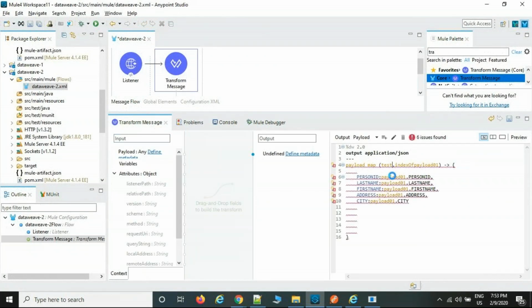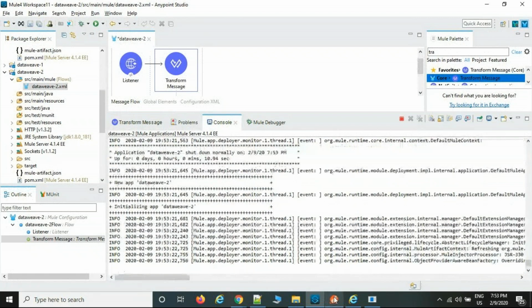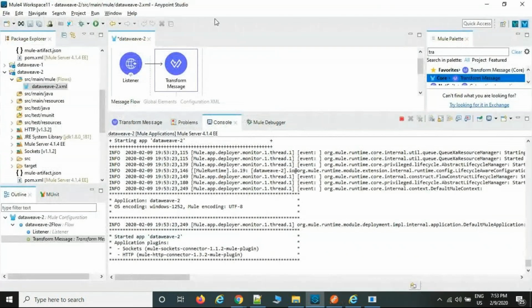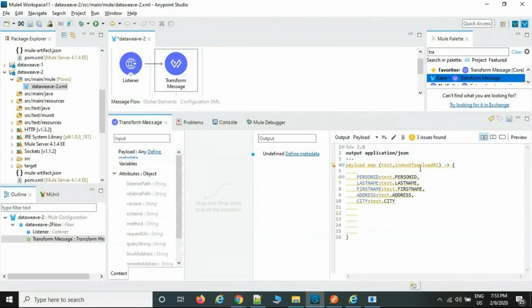For example, test also. Now you can put it as test. Restart. You can send a request and get the data. Even index also. So like this, we are going to write it for a list of persons if we have.